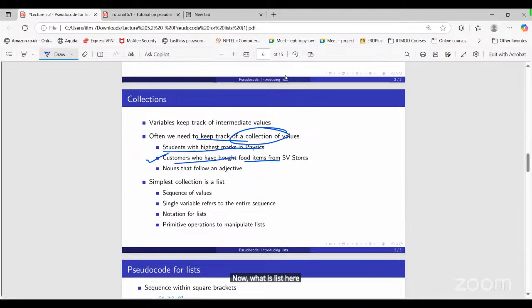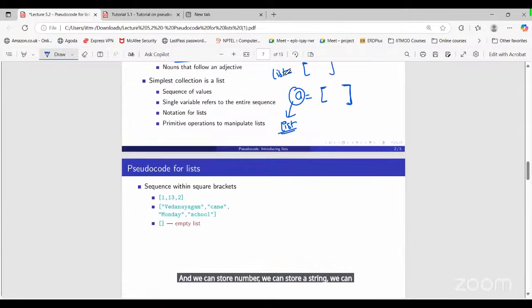Now, what is a list here? A list is defined by using square brackets. If you say a equals this square bracket, it means the data type of a is now a list. So whenever you see this square bracket symbol, it means a list. And we can store a number, a string, anything here. So you can see a sequence within a square bracket.